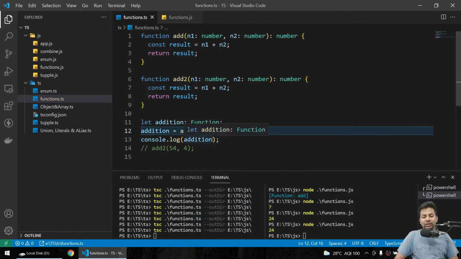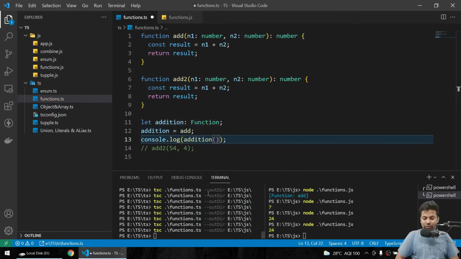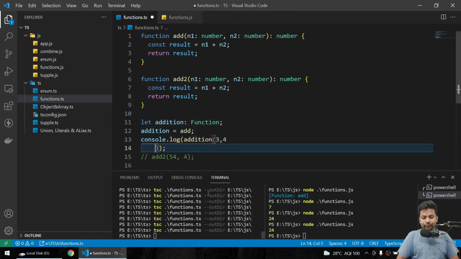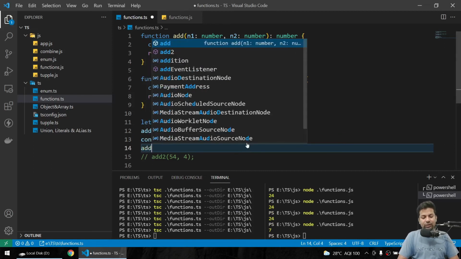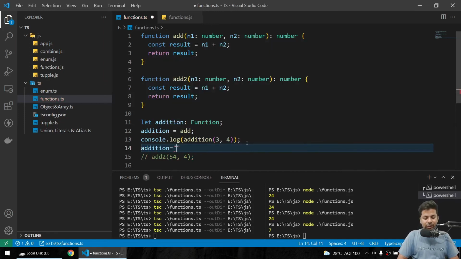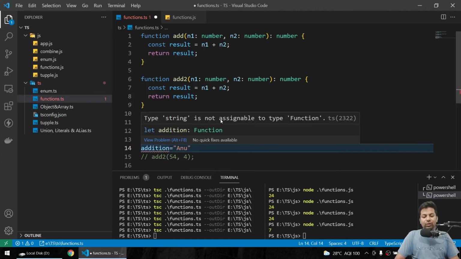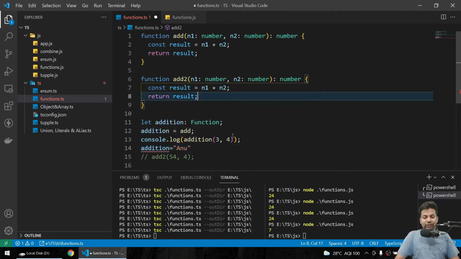Now if you call a function, just say addition and give the values 3, 4. Save it. Now if I just run it, now you are sure that it can't be overwritten by any other data. So if I say addition and I just write suppose any equals to any string, it's showing error, string is not assignable to type function.